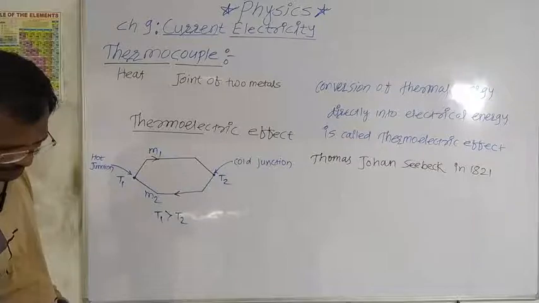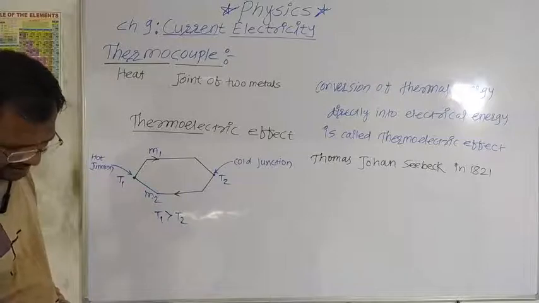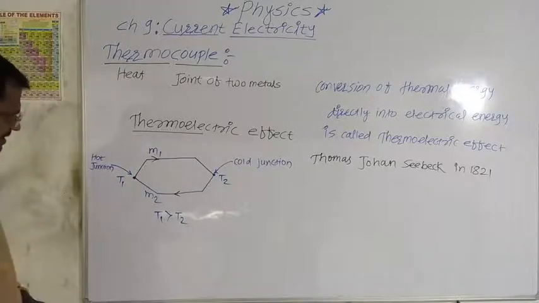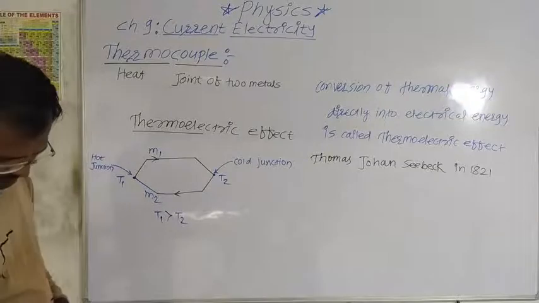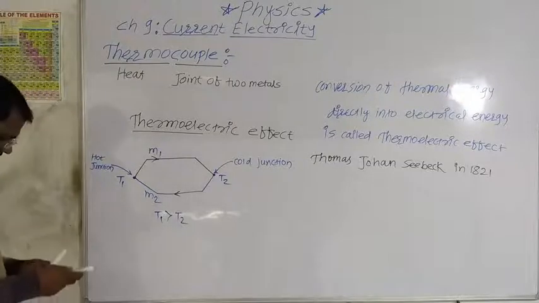The EMF produced is called thermo EMF, the effect is called Seebeck effect, and the pair of dissimilar metals forming the junction is called a thermocouple.